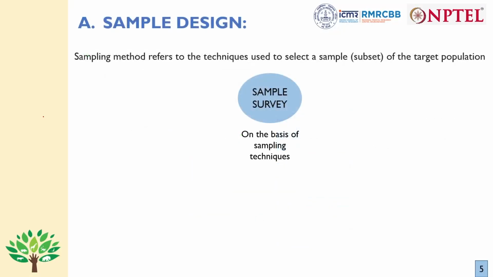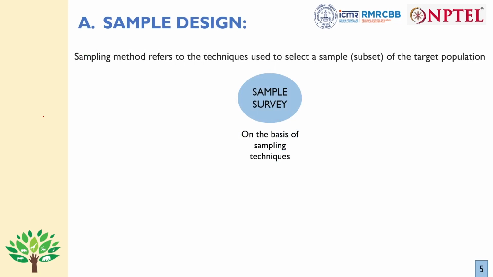So coming to the principles of survey, as I was discussing, the primary objective of a survey is to take a sample from the population and to estimate the population parameter from the sample statistic. So how good is this estimation? How valid or reliable is this extrapolation? That depends mainly on two things. First is how well you have chosen the sample, and second is how good the measurements are. So coming to the first principle, that is how well you have chosen the sample. That's the sample design.